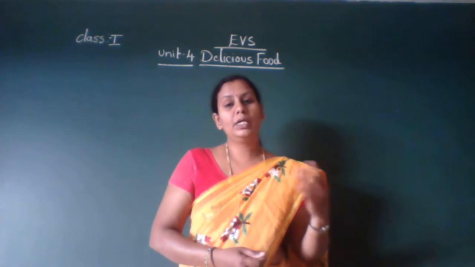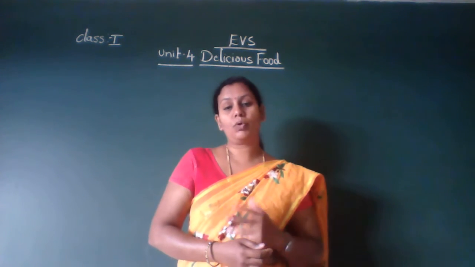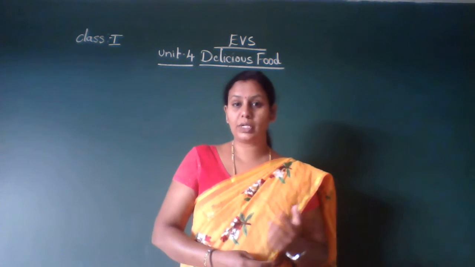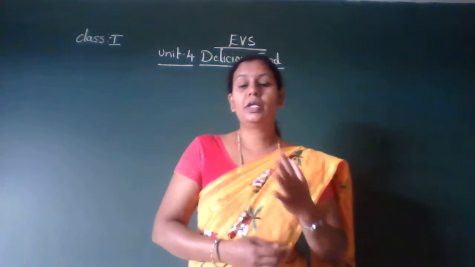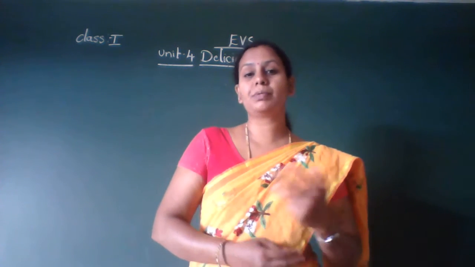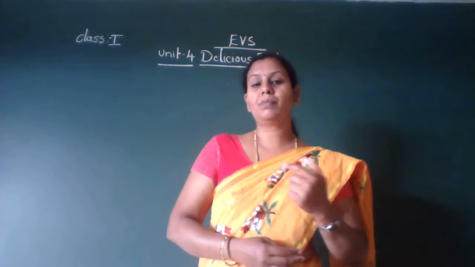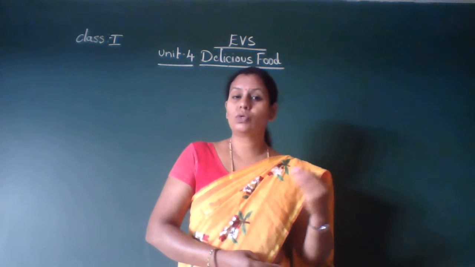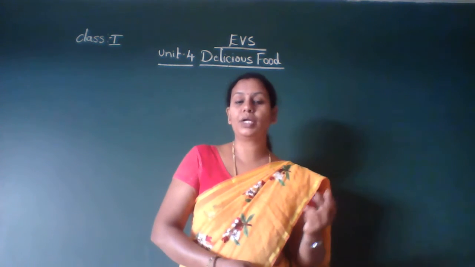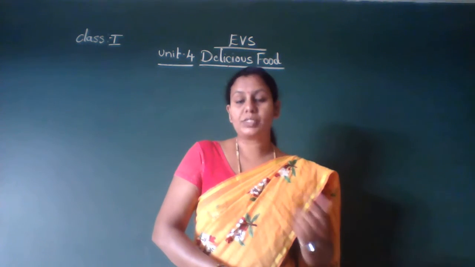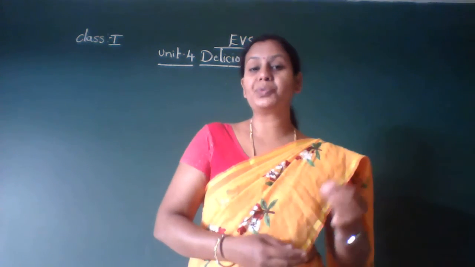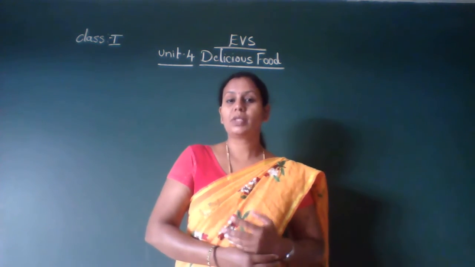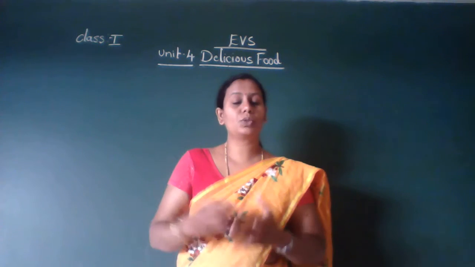Then we learned about properties. I already told you the properties of water. Water is tasteless, colorless, odorless, shapeless, isn't it? Then we use water for many purposes like domestic purpose, agriculture purpose, industrial purpose, construction purpose, etc. Domestic is household purpose. We use water in our house for drinking, cooking, washing clothes, utensils or vessels, cleaning fruits, vegetables, pulses, washing our vehicles, cleaning our domestic animals, then watering plants. Animals and birds also need water.